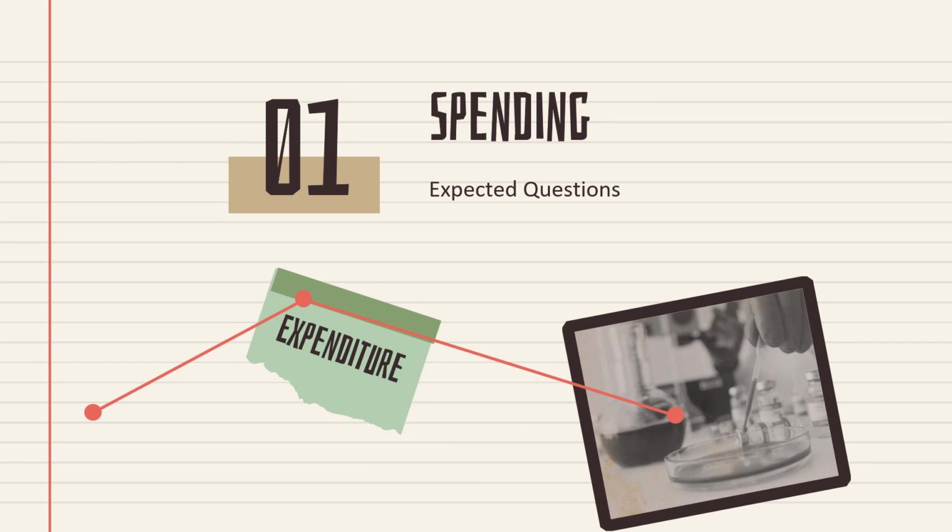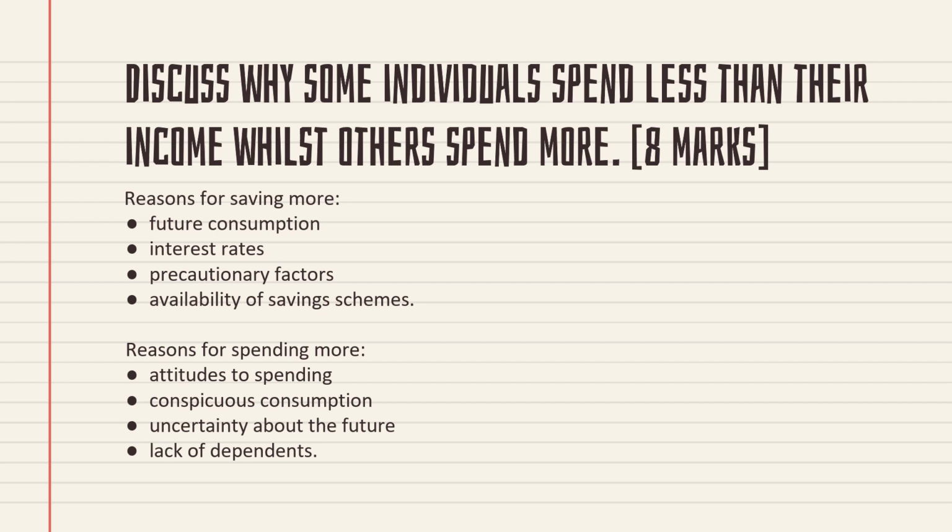So topic one, spending. These are some of the expected questions. I am expecting that you will get similar types of questions in your exam. So be attentive, and if you have any doubt regarding this topic or this type of question, please comment below and I will explain it. Normally for spending, saving and borrowing topics, they combine two concepts and ask. I'm expecting this type of question in your exam, so just listen to how to answer it.